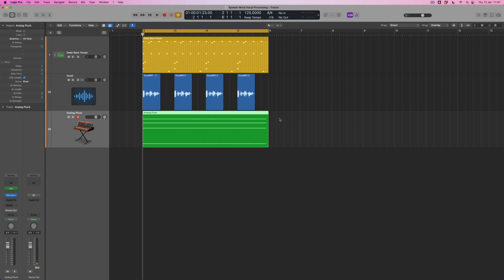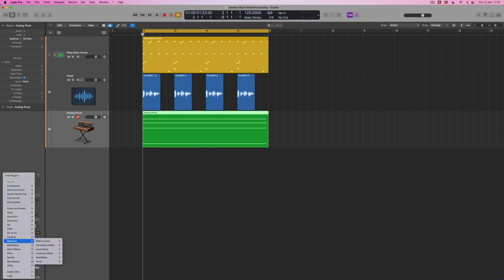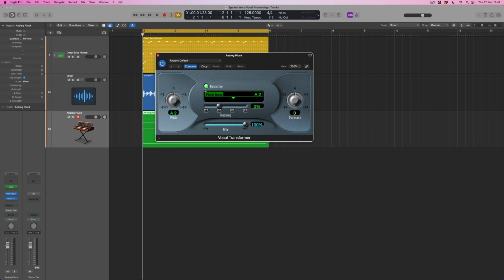That sounds absolutely horrible. What I'm then going to do is come down to the processors again for pitch, and I'm going to come into Vocal Transformer and select the Robotize option. I'm going to select a pitch base of A2. I'm just going to leave that exactly as it is. But what I'm going to do is say, what happens when this becomes D? And what happens if we change the formant on it as well?